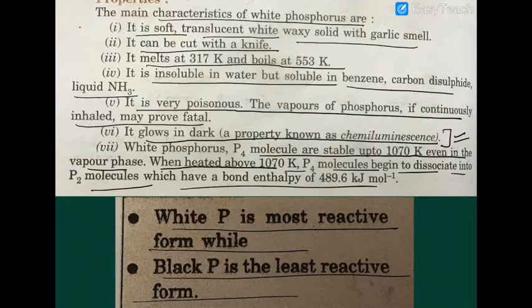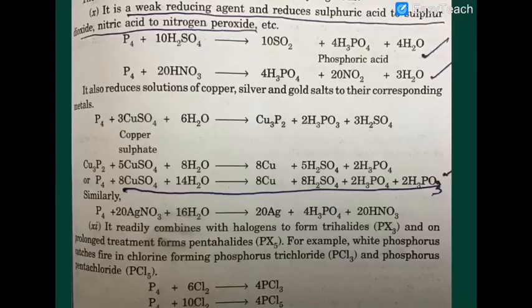Now we are talking about white phosphorus. White phosphorus is a weak reducing agent and reduces sulfuric acid to sulfur dioxide. So phosphorus here is in 0 state, but here it is in +5 state. Similarly, sulfur here is in +6 state, here it is in +4 state. So sulfur has gained electrons from whom?